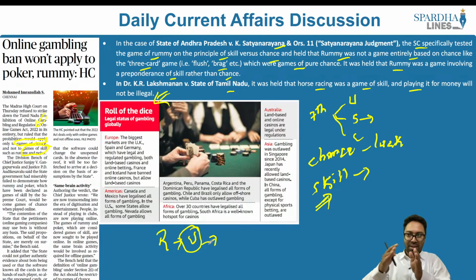And when gambling activity is allowed by the state, you will have employment generation as well. This becomes a means for livelihood as well. When there is a casino, or, say for example, a particular hub where these activities are regulated, it will create ancillary activities and economic activities as well. All these will ultimately create revenue generation for the state, livelihood, employment related activities, and at the same time it will also provide large scale employment.